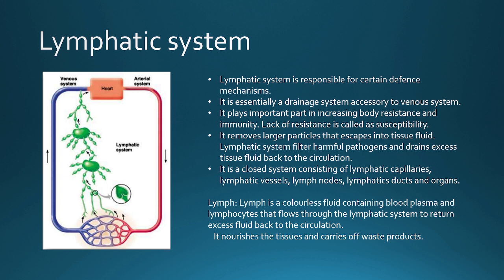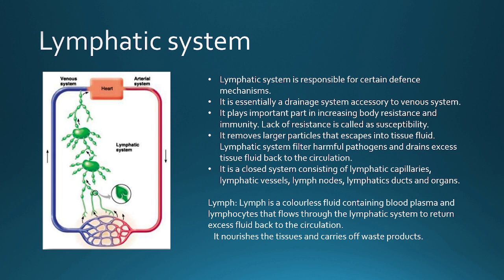So what is lymph? Lymph is a colorless fluid containing blood plasma and lymphocytes. What are lymphocytes? We have learned before, that is T and B lymphocytes that flow through the lymphatic system to return excess fluid back to the circulation. That is the main reason why the lymphatic system is in our body.